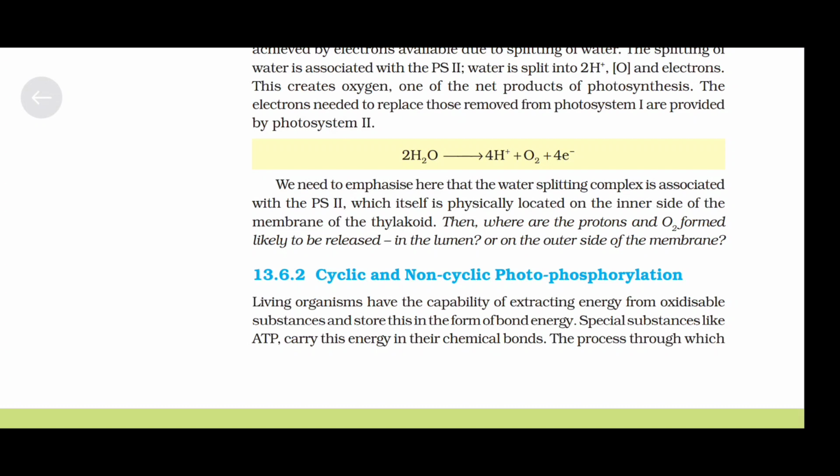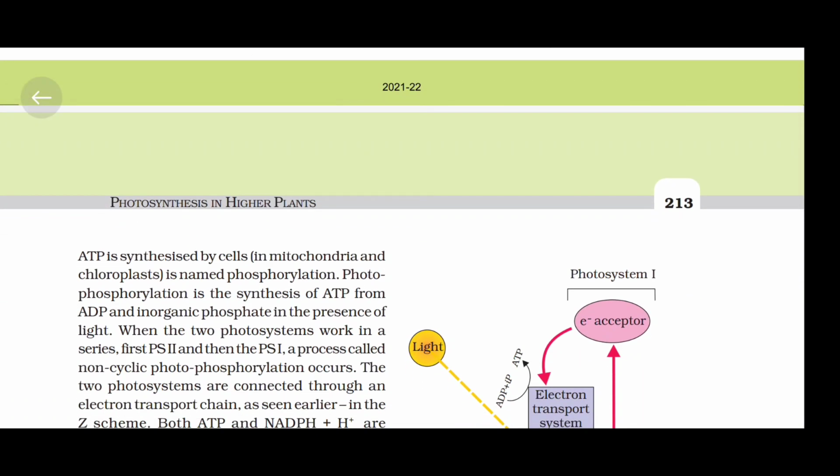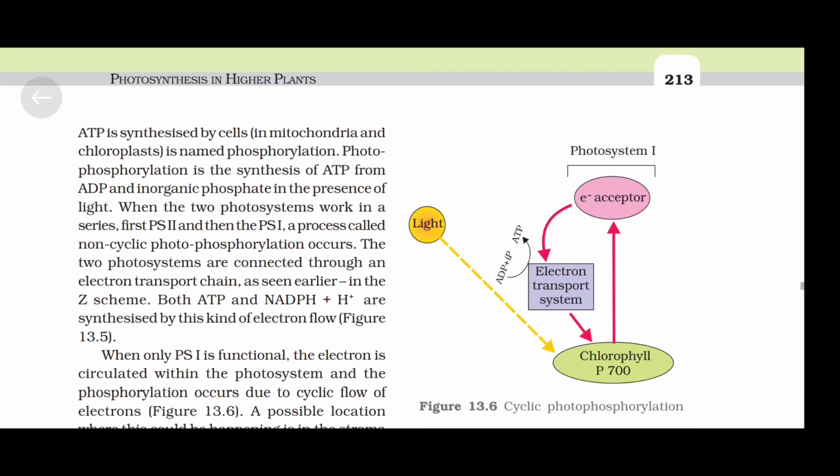Cyclic and non-cyclic photophosphorylation. Living organisms have the capability of extracting energy from oxidizable substances and storing this in the form of bond energy. Special substances like ATP carry this energy in their chemical bond. The process through which ATP is synthesized by cells in mitochondria and chloroplast is named phosphorylation. Photophosphorylation is the synthesis of ATP from ADP and inorganic phosphate in the presence of light.